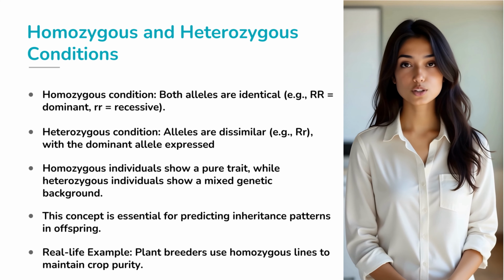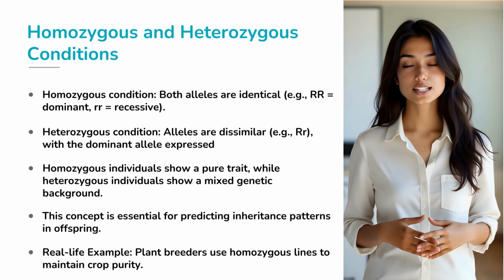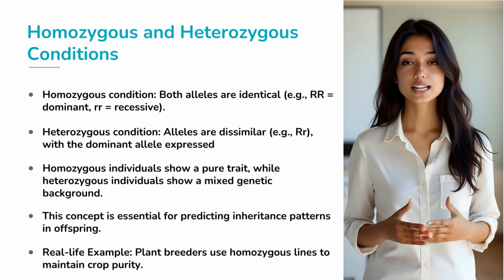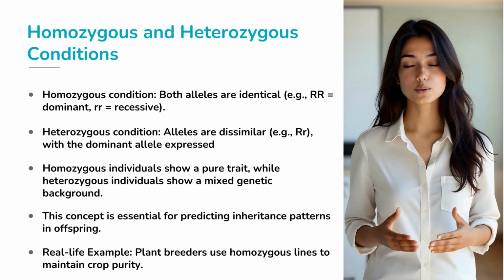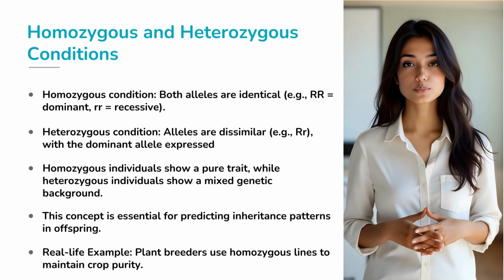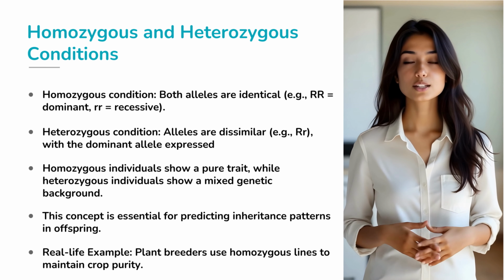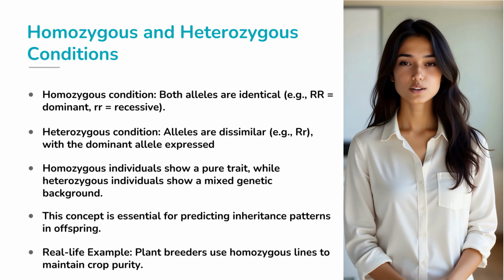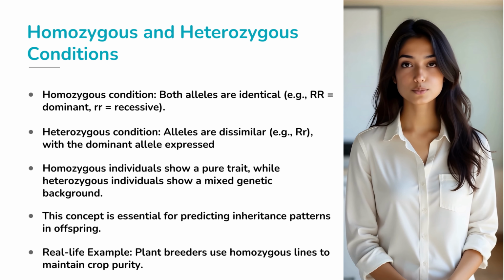Now, let's talk about the arrangement of alleles in an individual. If both alleles are identical, like RR or rr, we call it homozygous. That means the person has a pure set of instructions for that trait. If the alleles are different, like Rr, we call it heterozygous.